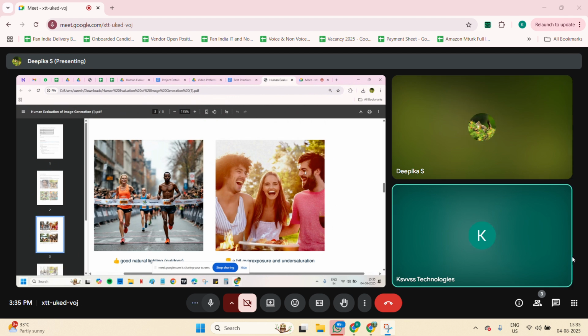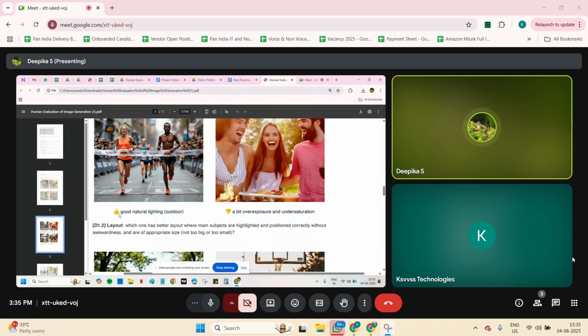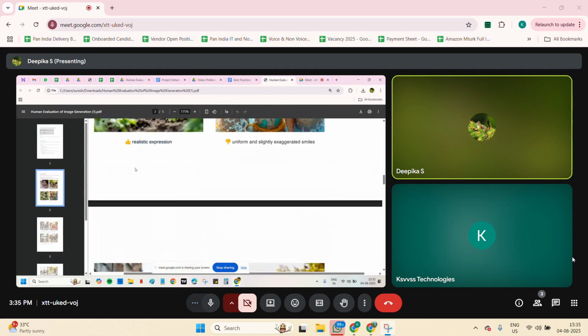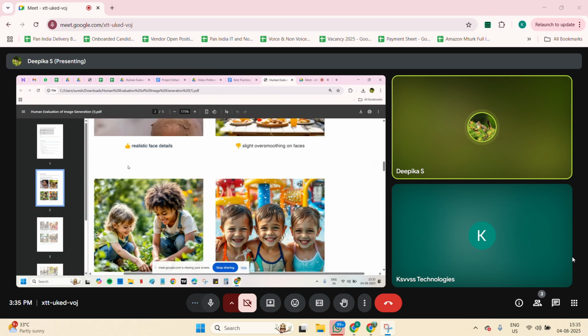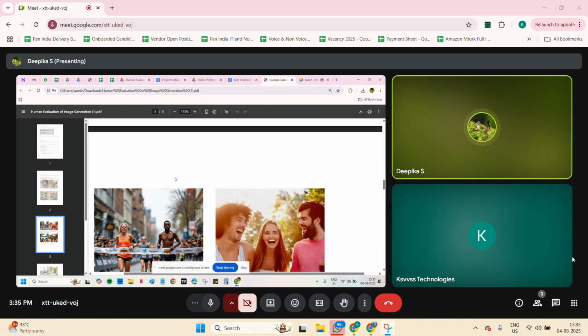So we will not consider this image. The first image only will be considered because this is natural lighting, nothing over exposed is present over there. So we will go with image A. We are done with aesthetic. In aesthetic we should see naturalism, realism, and lighting.